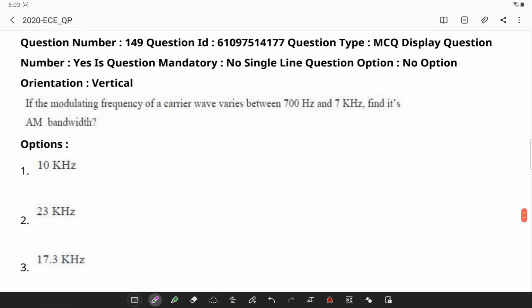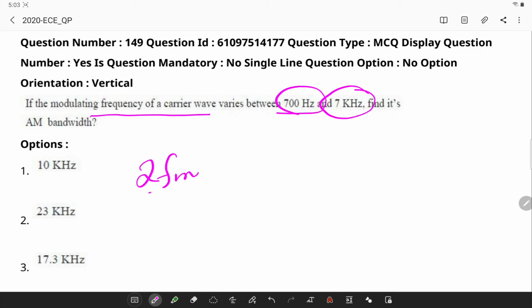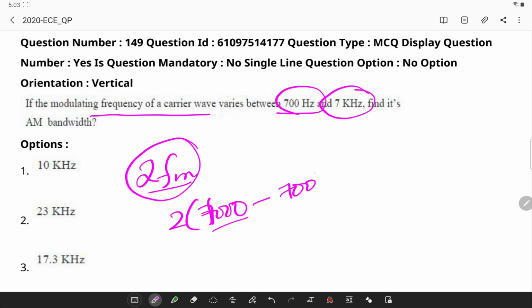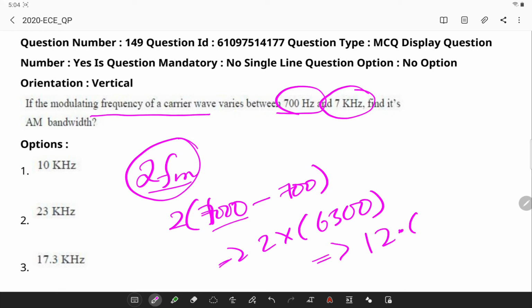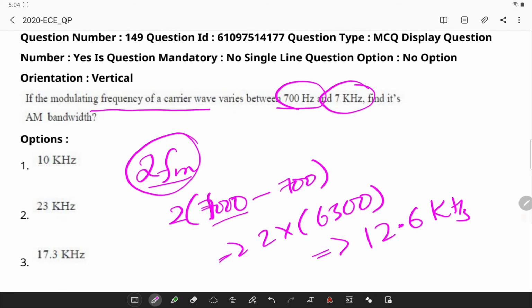If the modulating frequency of a carrier wave varies from 700 Hz to 7 kilohertz, what is the AM bandwidth? It is simply 2 times fm. However, in this case, fm is 7000 hertz. So 2 into (7000 minus 700), which is 2 into 6300. So this is simply 12.6 kilohertz.